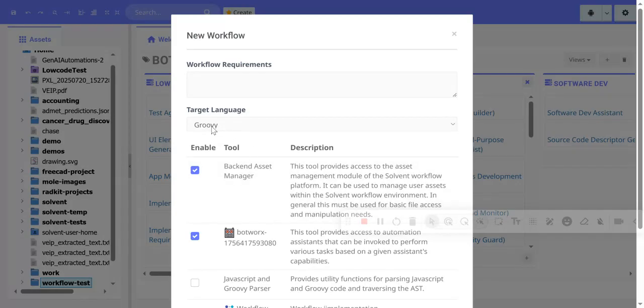So here we're using Groovy because we're going to have it write a back-end based workflow. It could also be front-end, which means it runs within the browser, but we'll skip that for now. And I'll get the instructions.